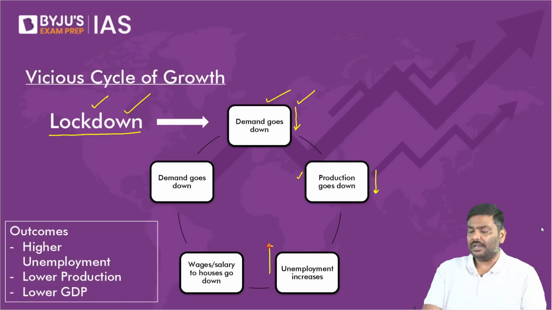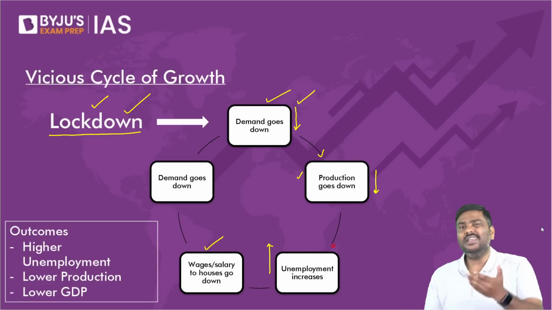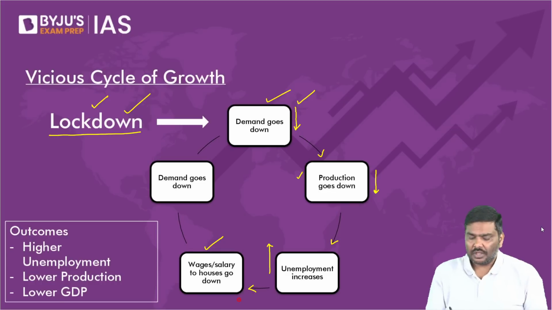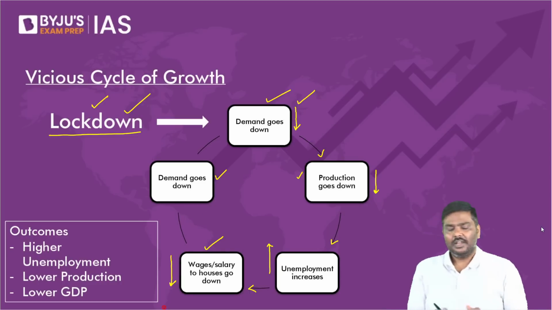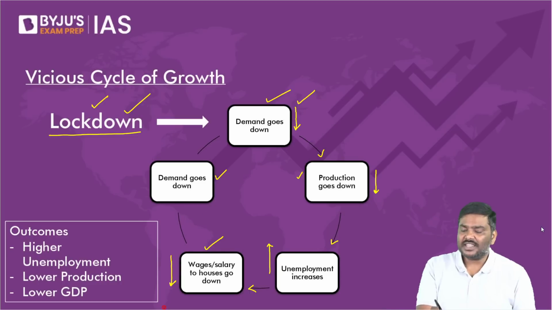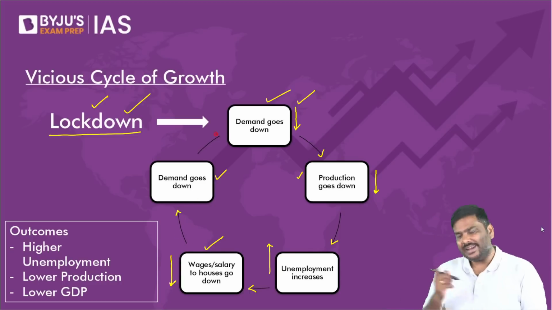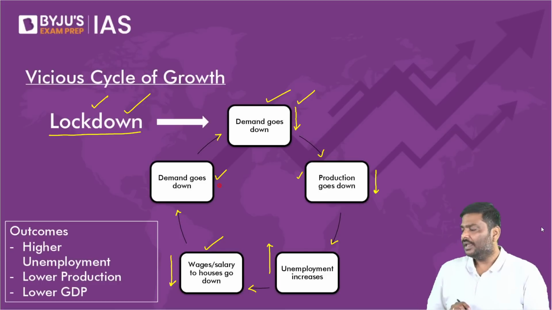No, you will remove some people. So unemployment will go up. And when unemployment goes up, what will happen to the earnings of the households? Earnings will also go down. And when earnings go down, demand in the market will again decrease.